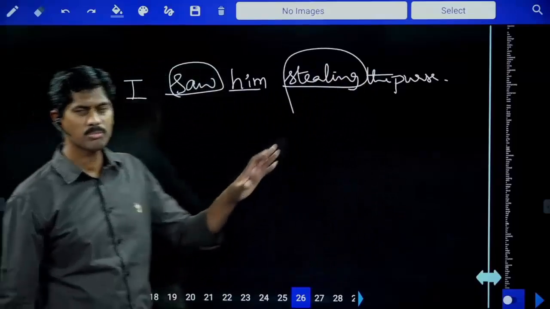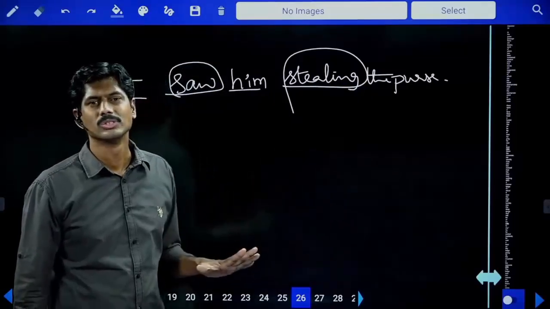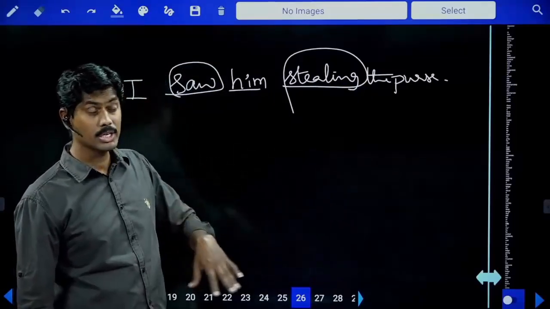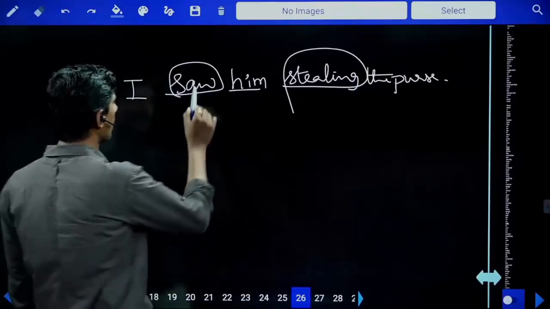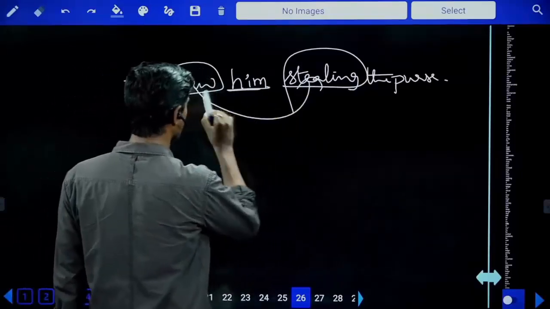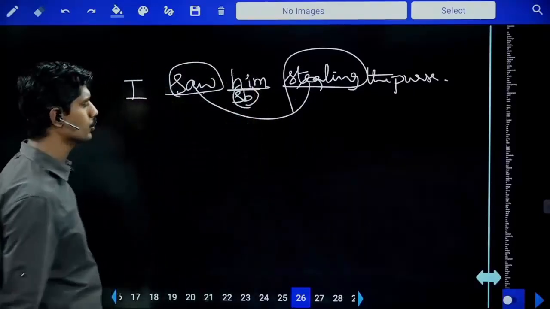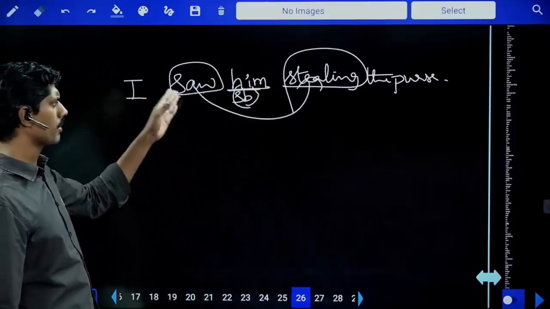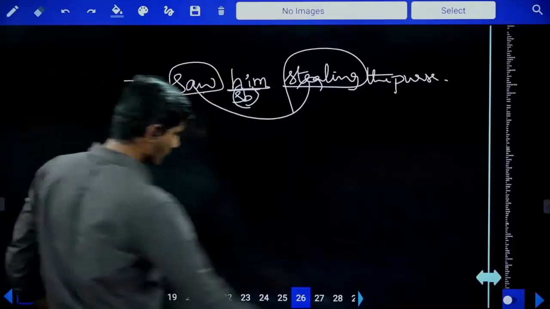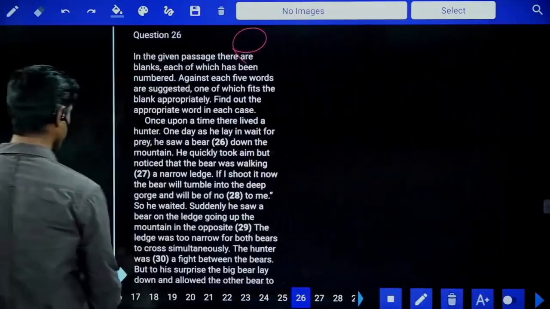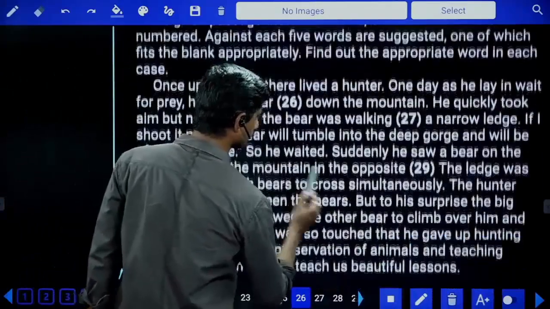Similarly, I saw him dancing on the road. She saw me teaching in the classroom. So ఇక్కడ saw తర్వాత ing తీసుకోవచ్చు. After saw somebody అంటే him, any pronoun or noun తీసుకోవచ్చు. So this is called causative verb. After saw him stealing. So ఇక్కడ same context ఇవ్వడం జరిగింది. What is that context?